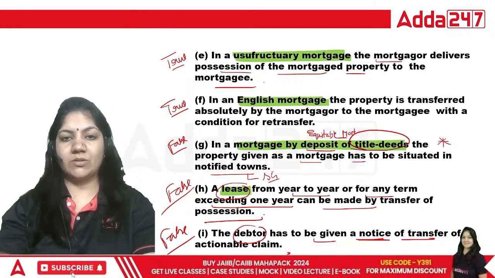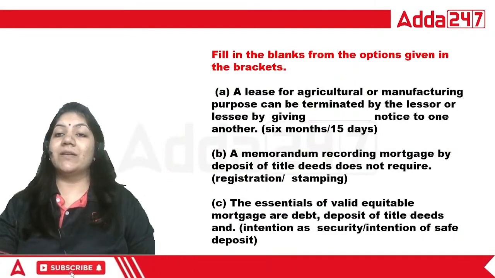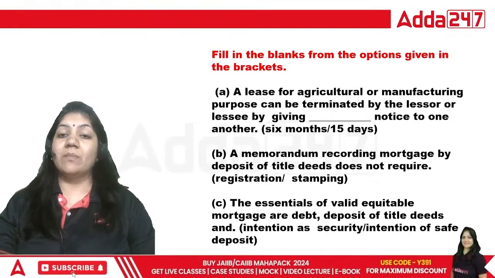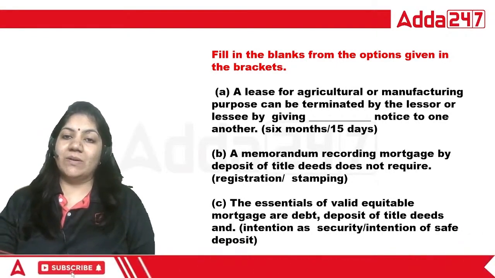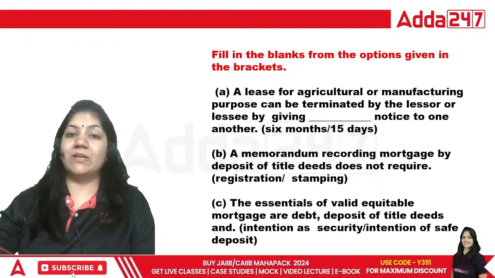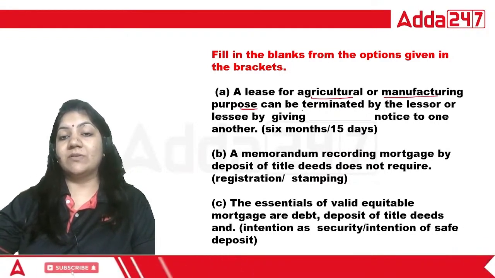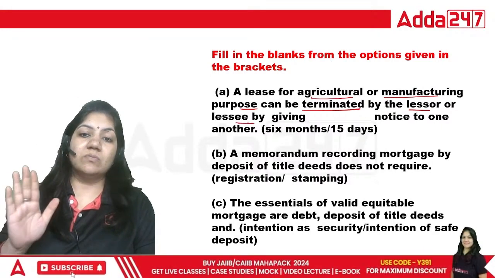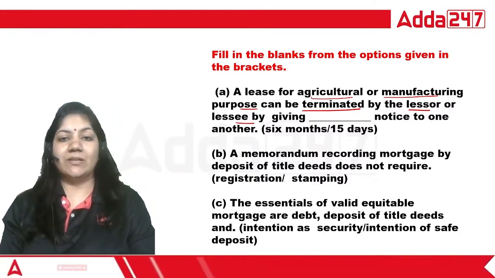Okay, next one. Fill in the blanks. The lease for agriculture or manufacturing purpose can be terminated by lessor and lessee by giving dash notice to one another. 6 months, 15 days. Okay, tell me. Lease for agriculture or manufacturing purpose can be terminated by lessor and lessee by giving how many months or days notice? What is the right answer? Tell me.